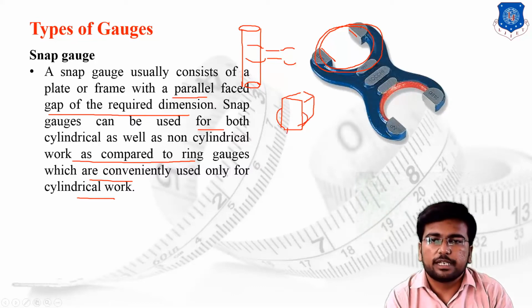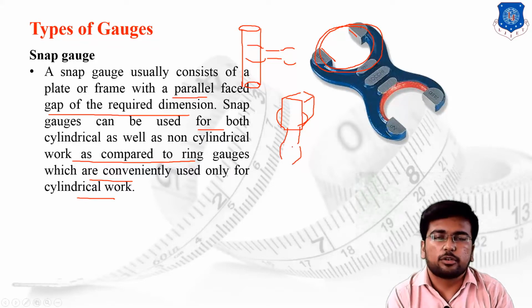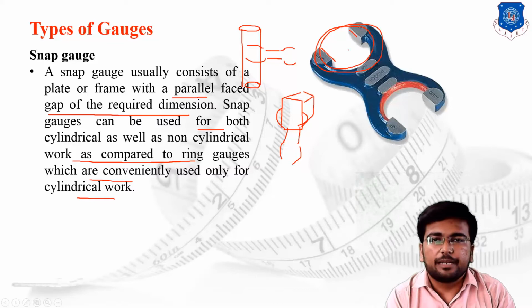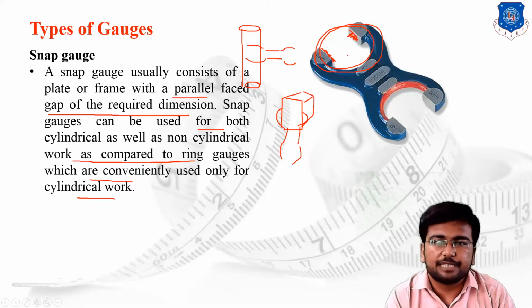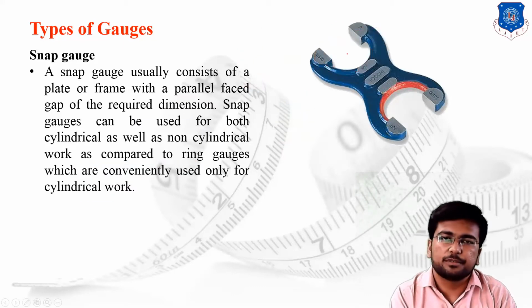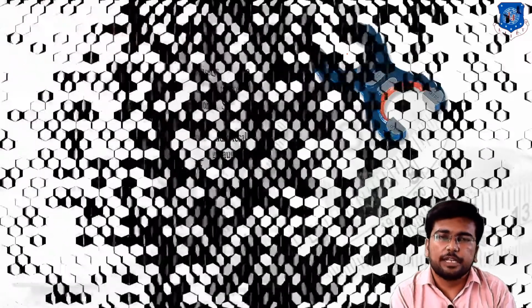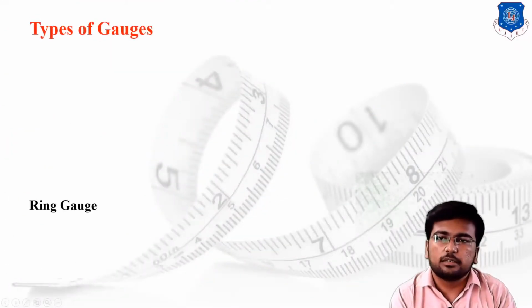I am going to check whether the bar is properly set over here or not. Here we have parallel surfaces, first here and second over here. Due to the proper parallel surfaces, I can check cylindrical as well as non-cylindrical workpieces using the snap gauge.